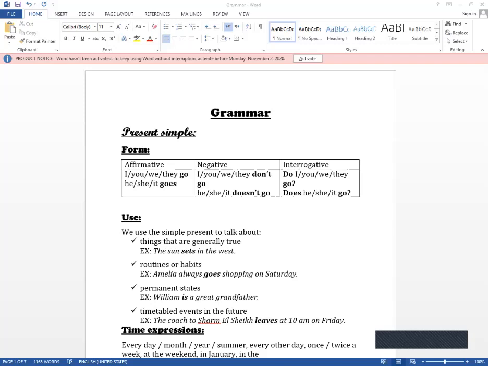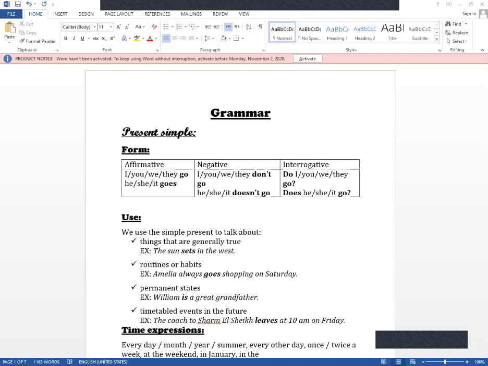While the negative form, I can use don't or doesn't. Don't with the plural and I, while doesn't goes with the singular. And these two auxiliary verbs are always followed by the infinitive form of the verb. And of course, it is the same with do or does in the interrogative, in the question.